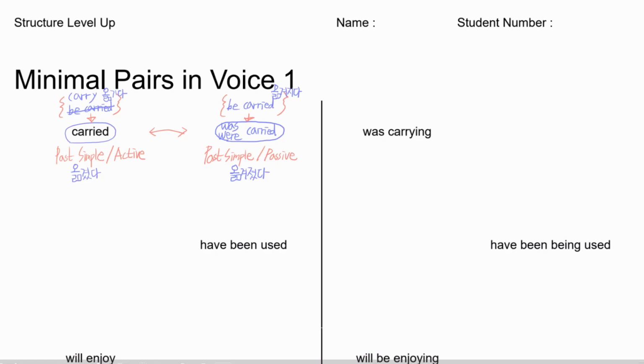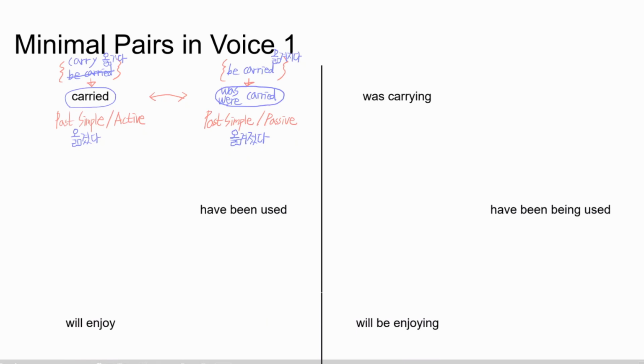Okay, let's move down one to the next verb. Here we have been used. So first thing we need to do here is, what tense is this verb? The tense is, do you see here? Have PP, right? Do you see the have PP form going on here? Okay, what is this tense called? It is called present perfect.